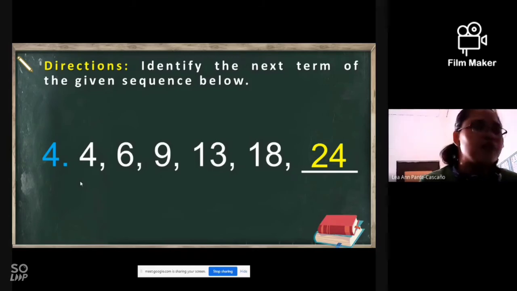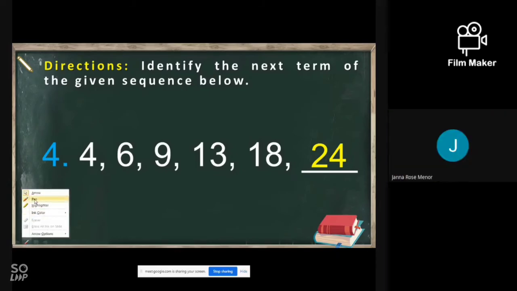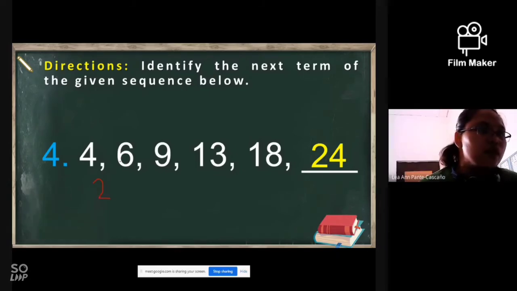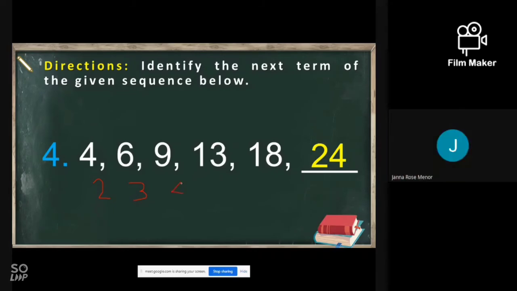Okay, for this number, we add what to 4 to make it 6? We add 2. To have 9, what number we added to 6? 3. To have 13, what we added to 9? That is 4. Tama po.